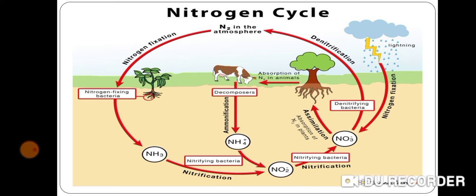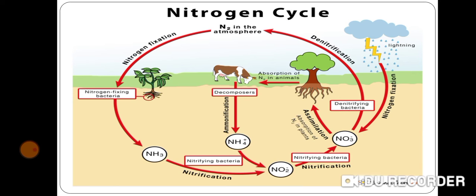Some animals also eat other animals to obtain nitrogen compounds. Thus, animals obtain nitrogen compounds by eating plants as well as other animals. When these plants and animals die, the complex nitrogen compounds present in their bodies are decomposed by the decomposers and converted into simple compounds of nitrogen by certain bacteria and fungi present in the soil.